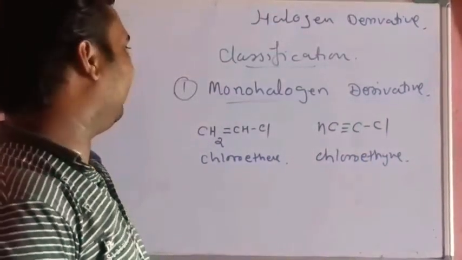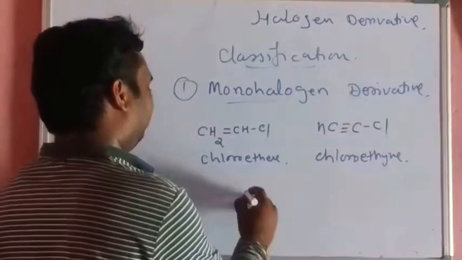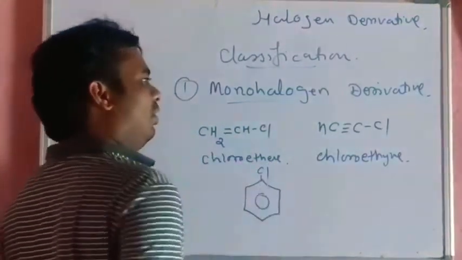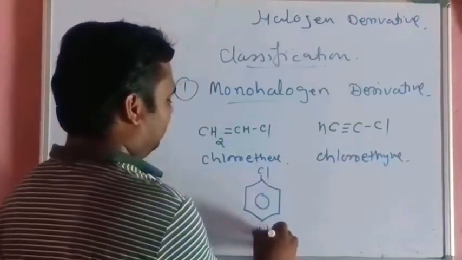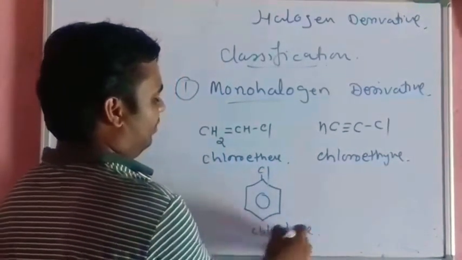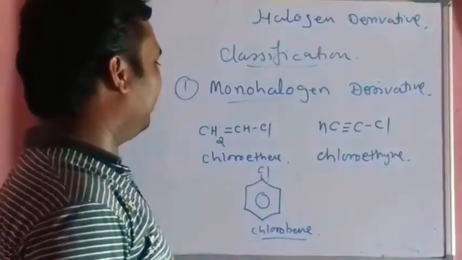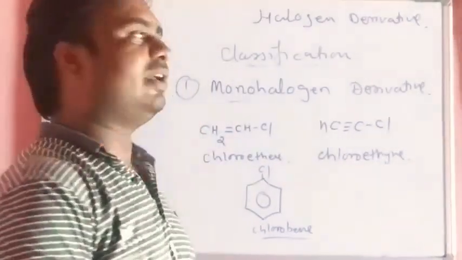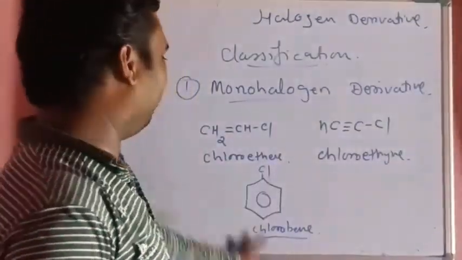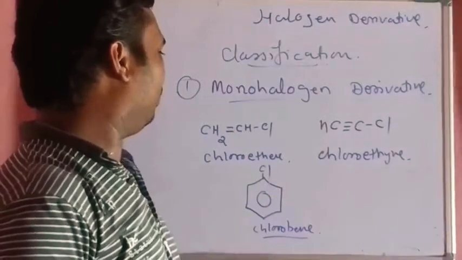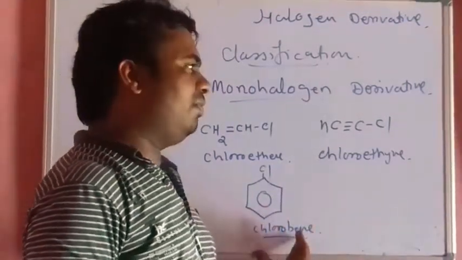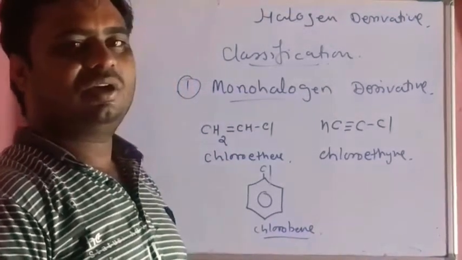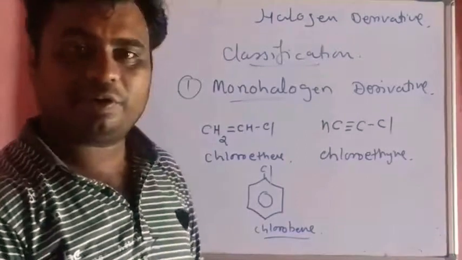If we take the example of haloarene, then this is called chlorobenzene. What happened in this case? Only one hydrogen atom from the aromatic ring is replaced by a chlorine atom, and the aromatic compound is formed. It is nothing but the halogen derivative of the corresponding aromatic compound, also called haloarene.